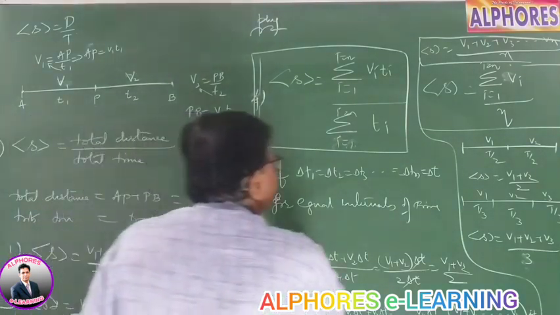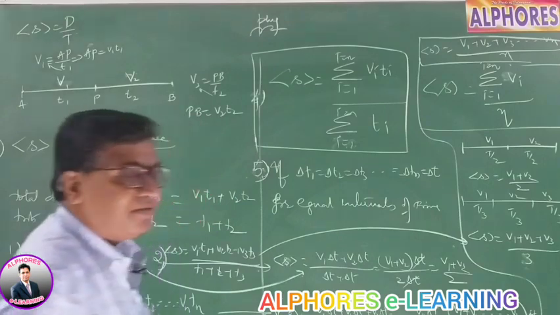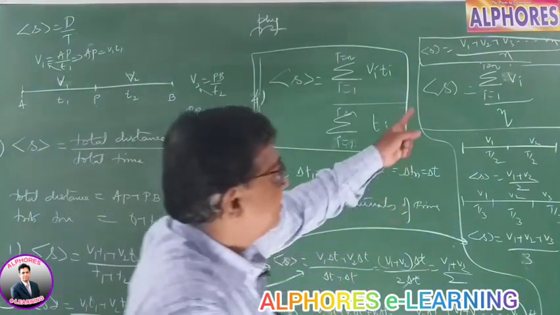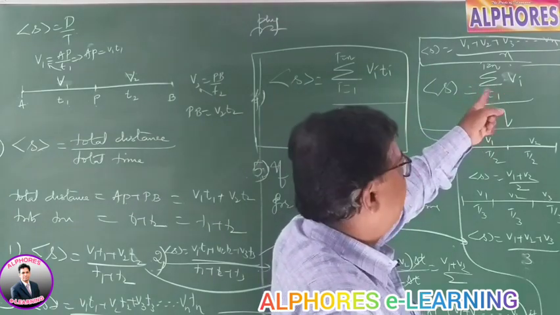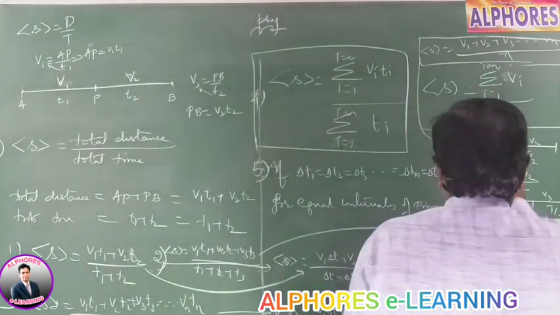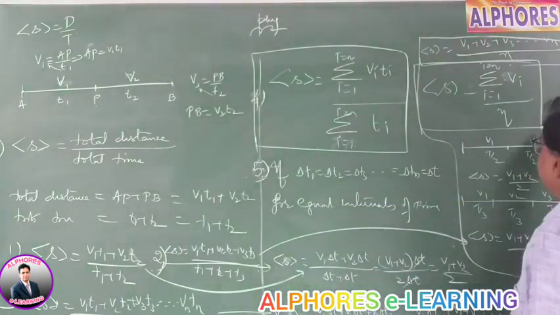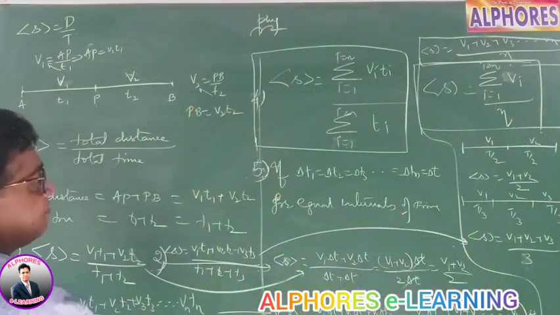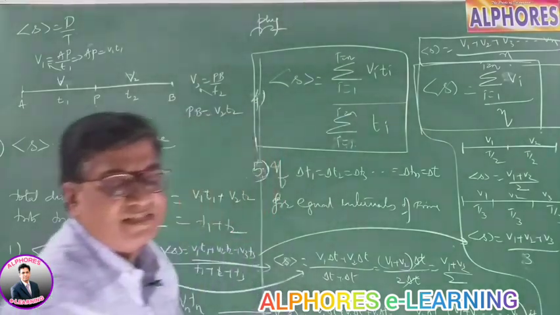For three intervals, v1 plus v2 plus v3 by 3. For n intervals, v1 plus v2 plus v3 dot dot dot vn by n. The general formula is like this. For different time intervals it is like this, and for equal time intervals it is like this.